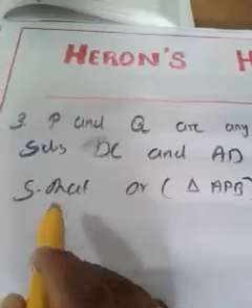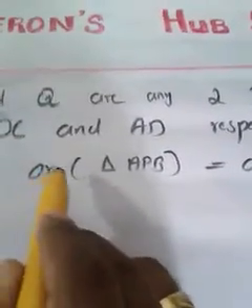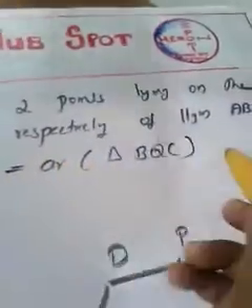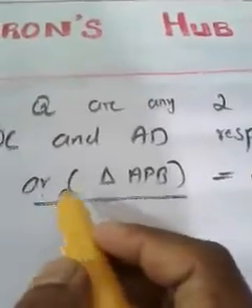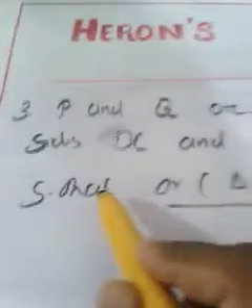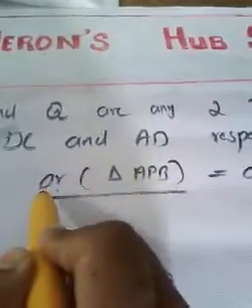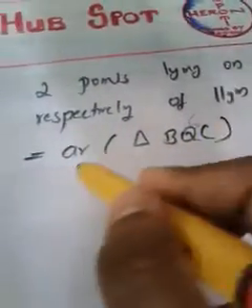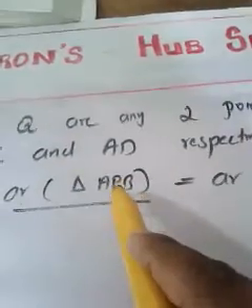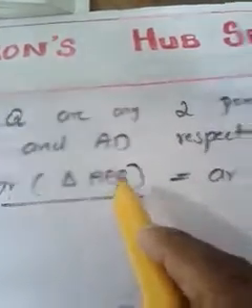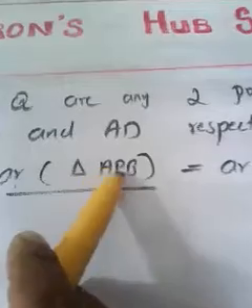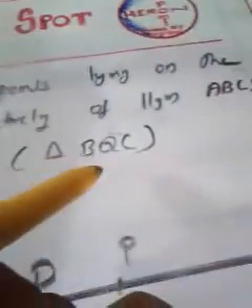And what do we have to prove? Show that area of triangle APB is equal to area of triangle BQC. So we have to prove that the area of triangle APB and the area of triangle BQC are equal. In order to prove this, we must know where triangle APB and where triangle BQC are.